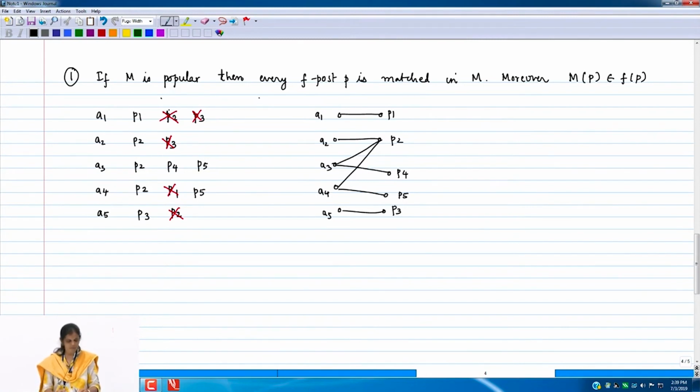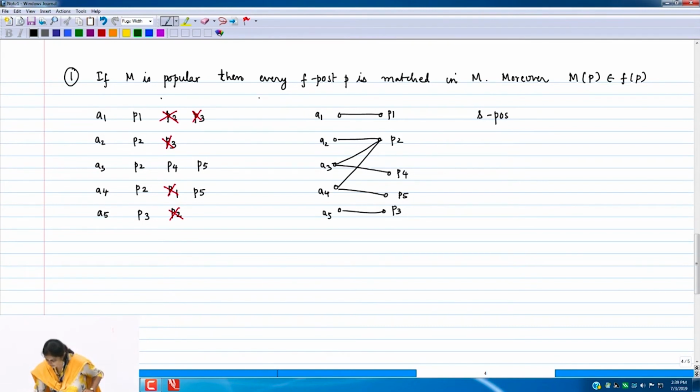So the most preferred post that you have, I am asking and I am adding that as my second choice, the next choice. So I am constructing a graph which is a very small graph as compared to the original graph. The original graph has many edges. I am constructing a graph in which every applicant has at most 2 edges. One coming from its F post, the second coming from another post, if it is available, because for example for A1 there was nothing else to add, for A2 there was nothing else to add. So we will call this the S post.